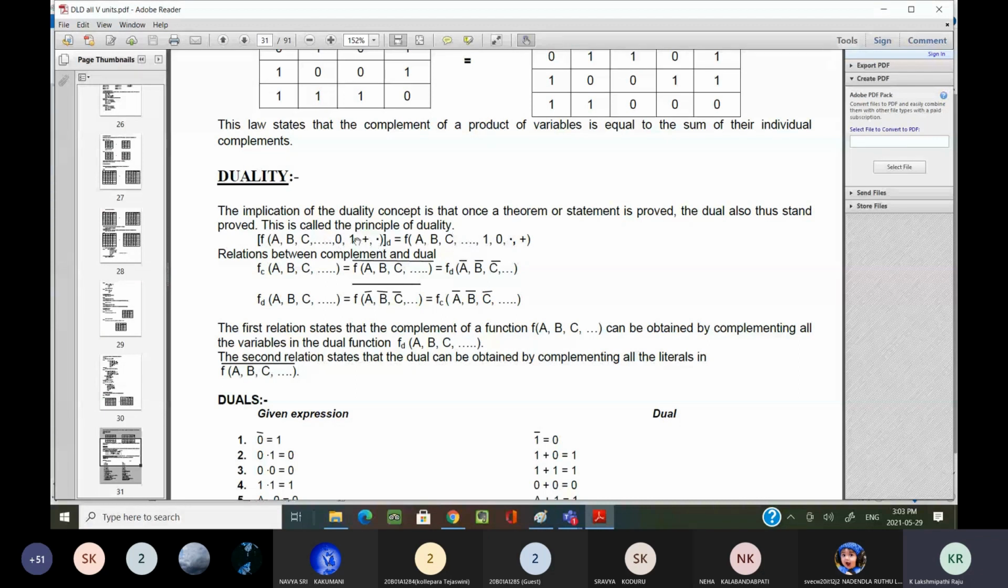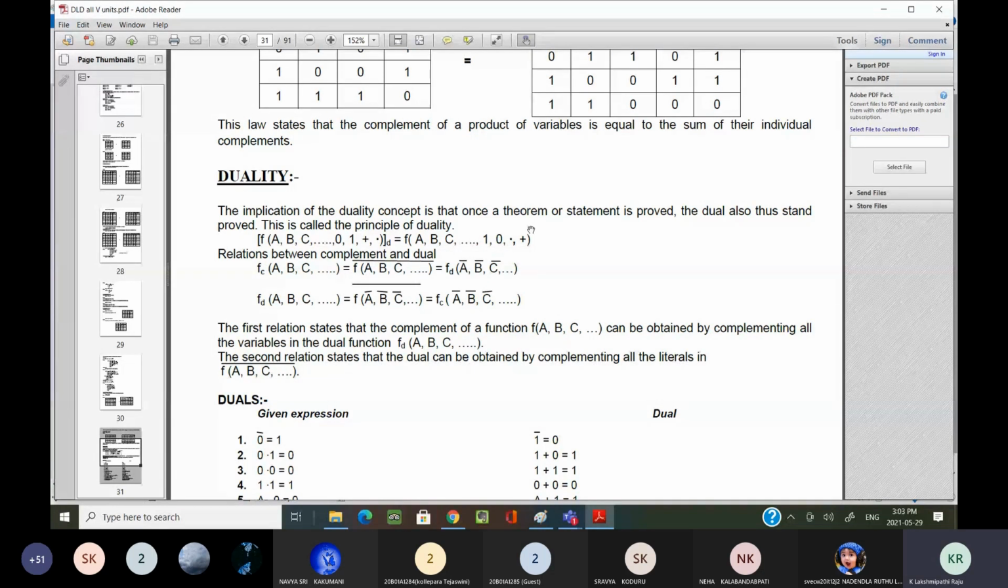Now see here what we are doing. We are not changing anything. Variables we are not changing. A, B, C remain as they are. If there are identity elements, 0 we are replacing with 1, 1 we are replacing with 0, and plus we are replacing with dot, and dot we are replacing with plus. Am I clear?